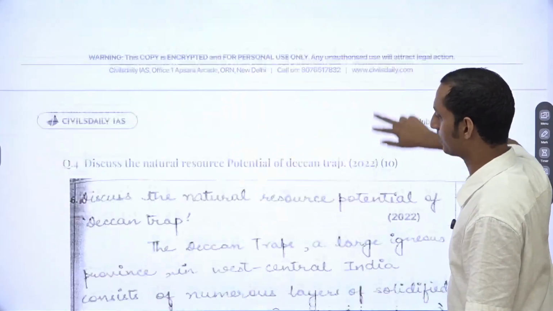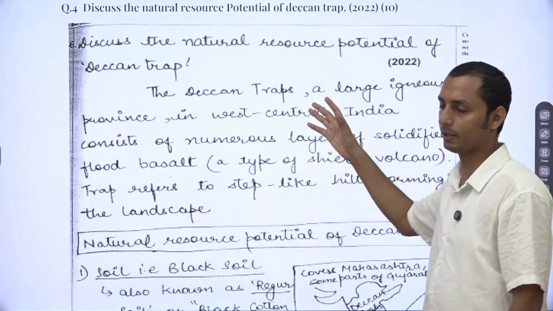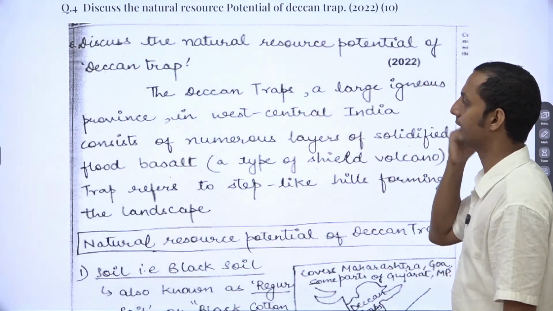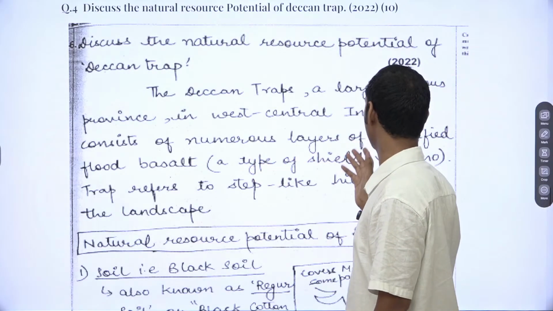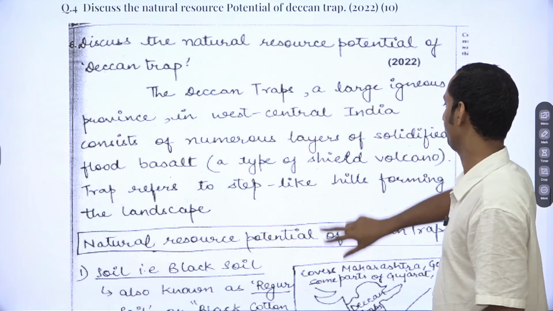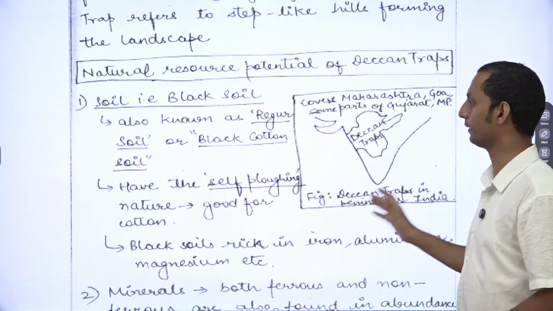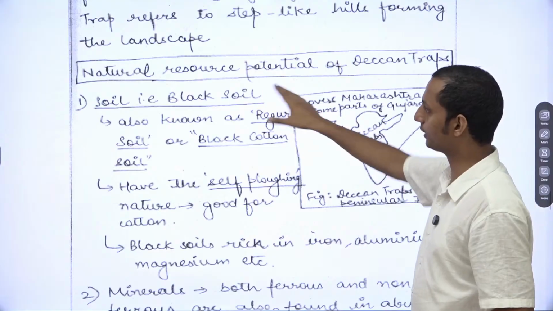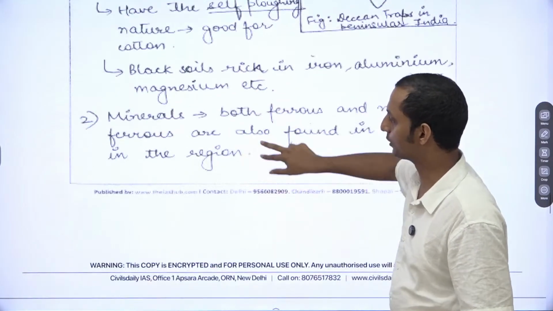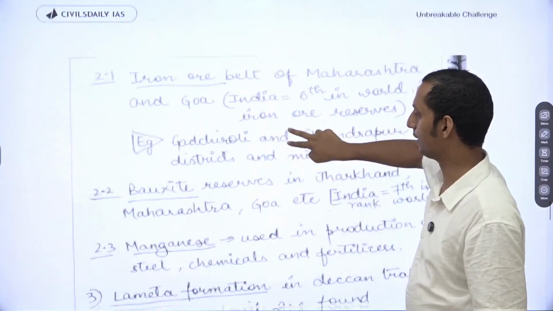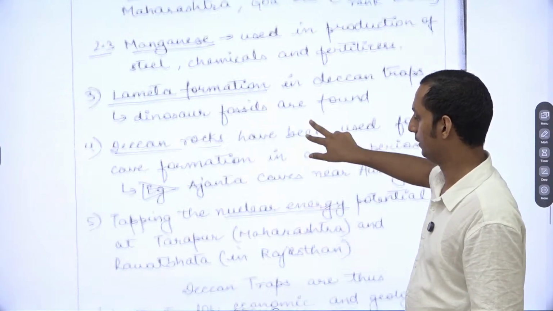Now, going to the next question: discuss the natural resource potential of the Deccan Trap. Firstly, you can mention what the Deccan Trap is. The Deccan Trap is a large province in west central India, consisting of numerous layers of solidified flood basalt. Try to draw a map of the Deccan Trap, okay? So, first, what are the natural resource potentials? First, you can go for the soil, black soil. You can mention minerals such as bauxite, manganese, all these.